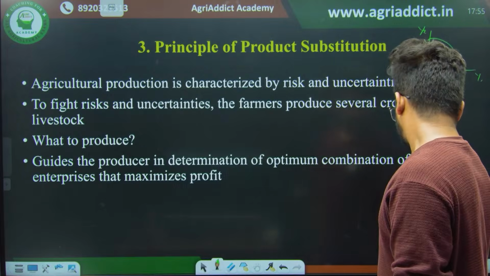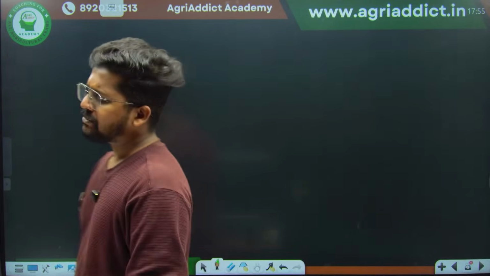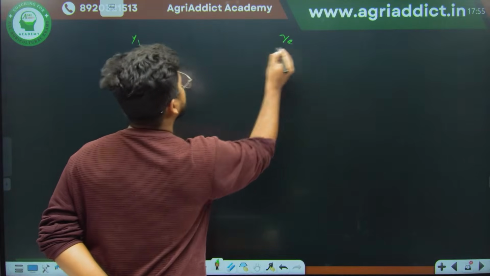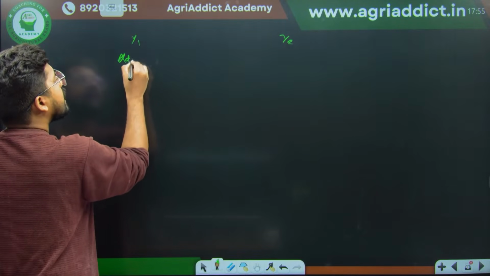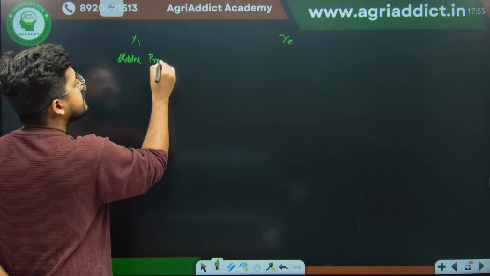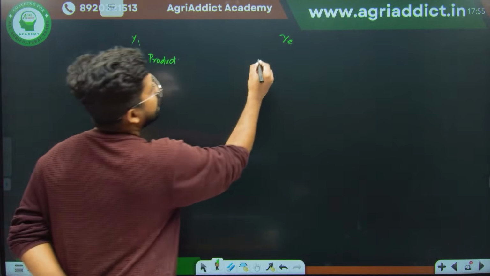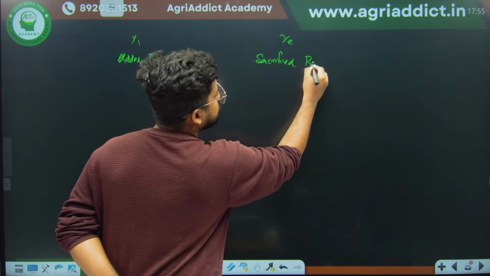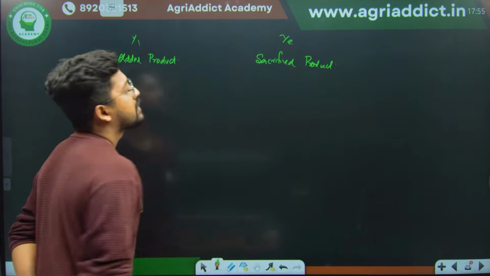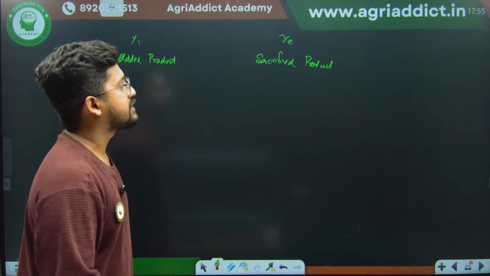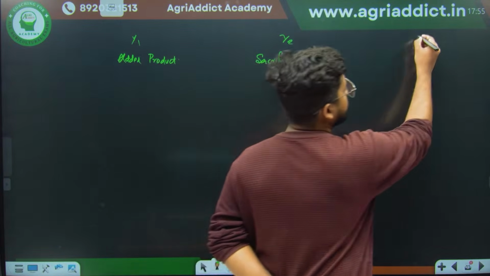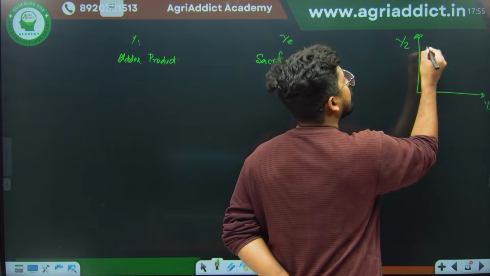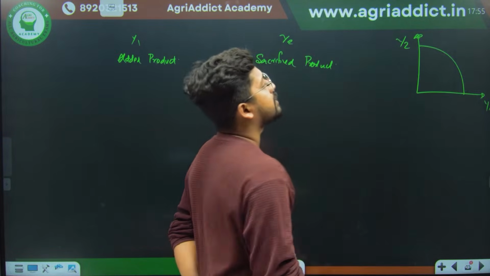So here again I am dealing with two products, y1 as well as y2. Imagine that y1 is your added product and y2 is your sacrificed product. So this is your production possibility curve, with y1 on one axis and y2 on the other.